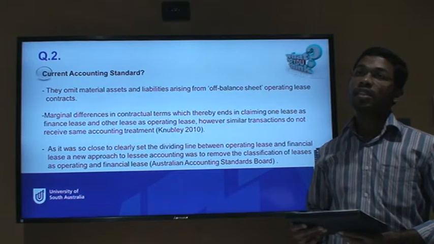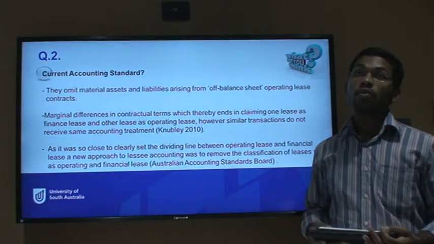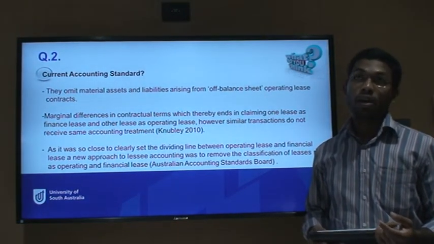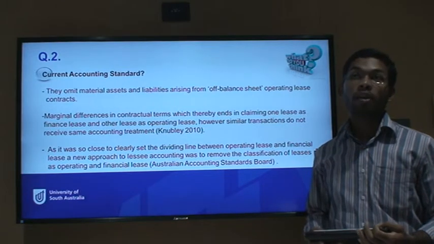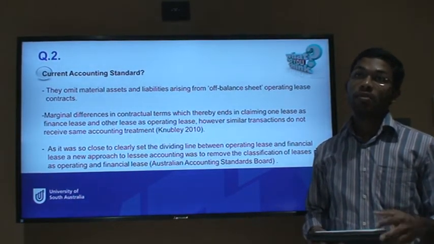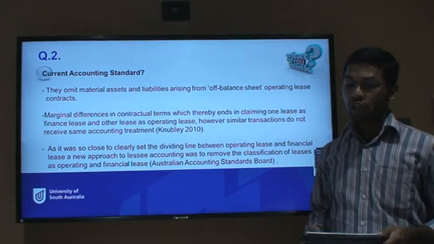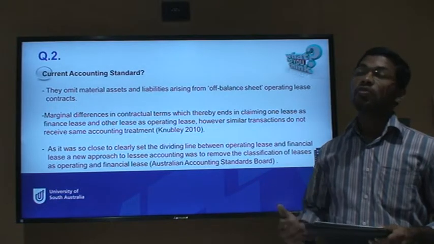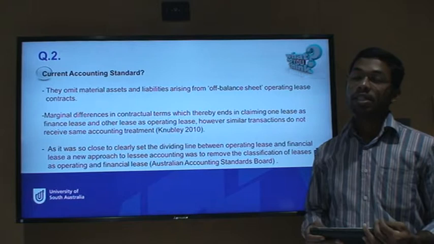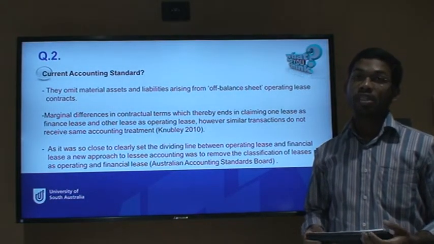Under the current accounting standard, if the lease is a finance lease, the lessee would recognize the assets and liabilities in the statement of financial position. However, if the lease is considered an operating lease, the lessee simply recognizes the lease payments as an expense over the lease term. Another point concerning the current accounting standard is that it omits material assets and liabilities arising from operating lease contracts off the balance sheet.